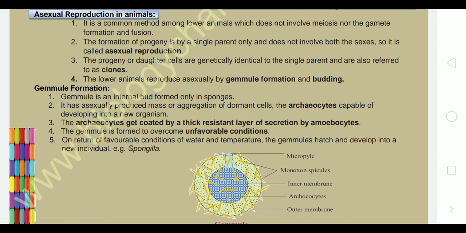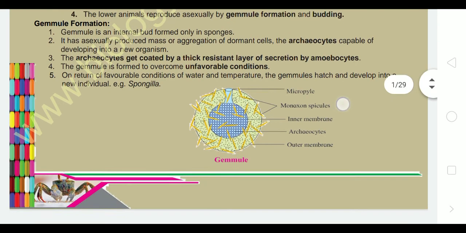The progeny or daughter cells are generally identical to the single parent and are also referred to as clones. Here in asexual reproduction, no sex means no gametes, no two different gametes are required, and no involvement of more than one parent is required. So the progeny will be a copy of the parent. That's why it is termed a clone. The lower animals reproduce asexually by two methods. First, gemmule formation, and second, budding.